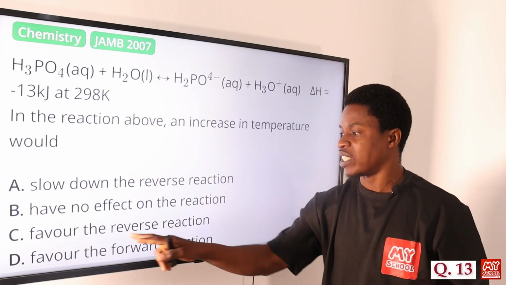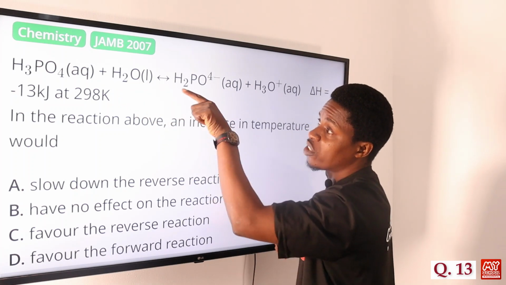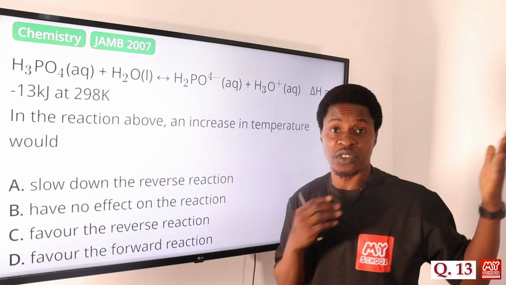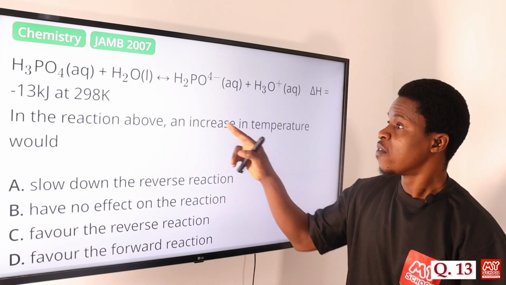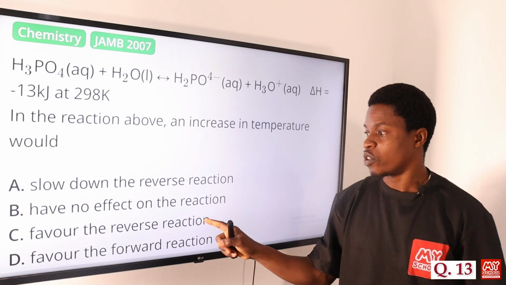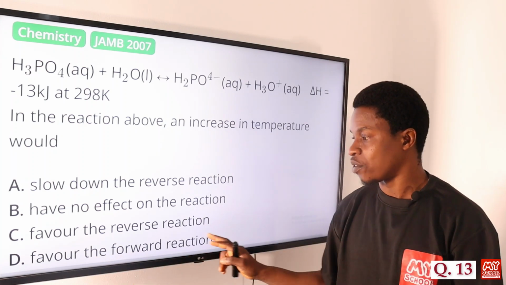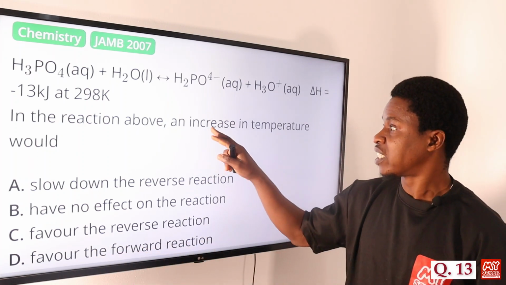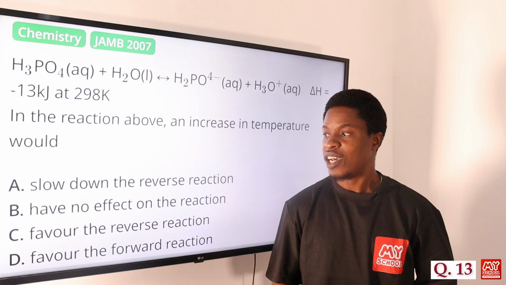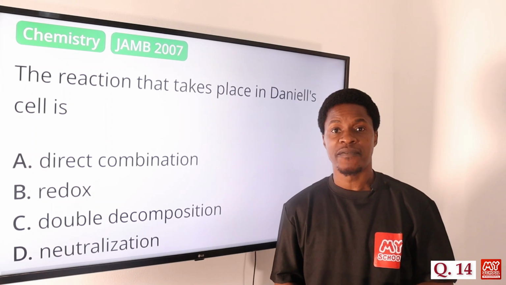Option C says favor the reverse reaction. When we say favor the reverse reaction, we are talking about the equilibrium shifting to the left. Backward reaction, that's the reverse reaction, which means more reactants will be formed. That is what we saw on the board: an increase in temperature for an exothermic reaction, delta H being negative, will cause the equilibrium position to shift to the left. So option C is correct. Option D says favor the forward reaction. The forward reaction will be favored if the temperature was decreased for an exothermic reaction. So the correct answer is option C, favor the reverse reaction. Let's move on to question number 14.